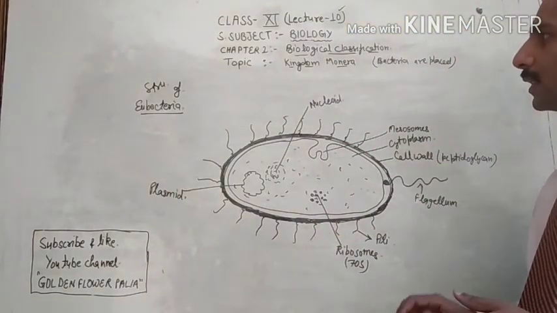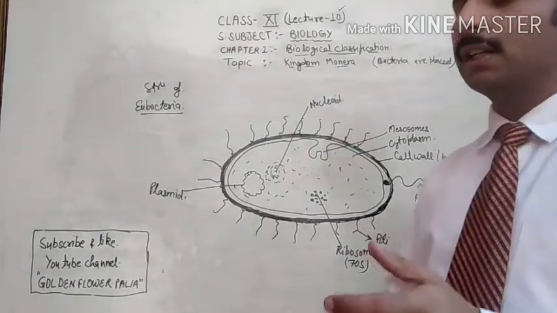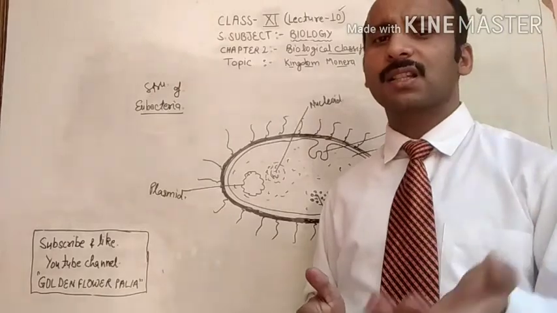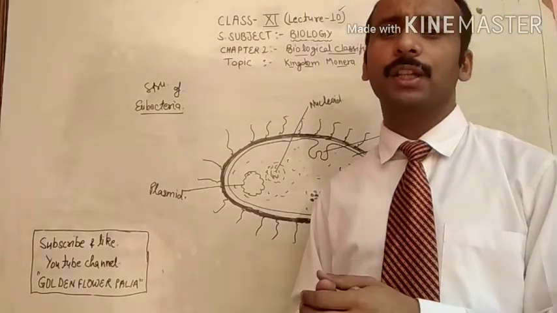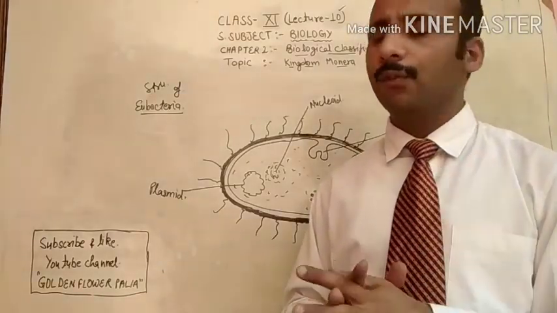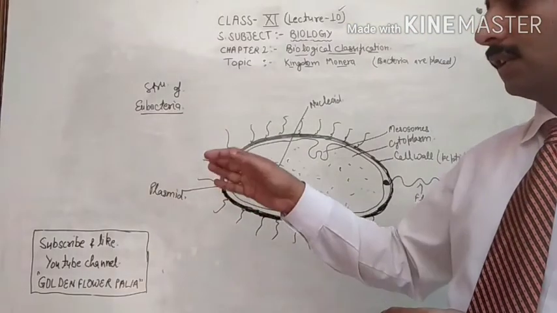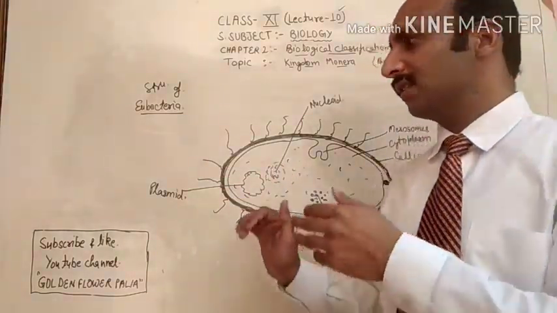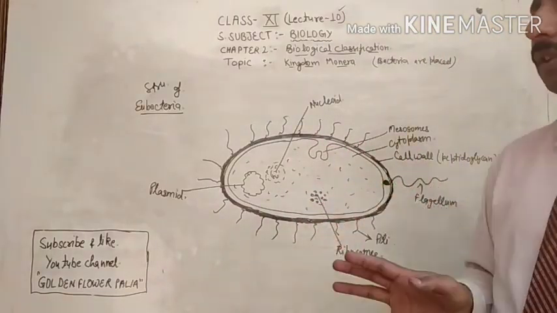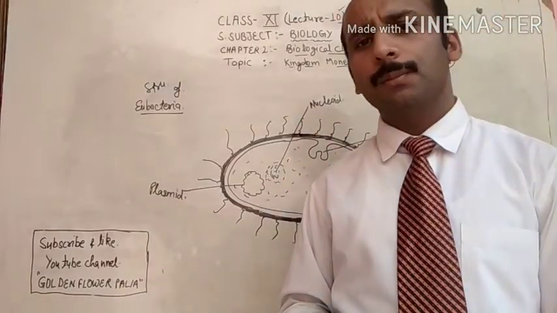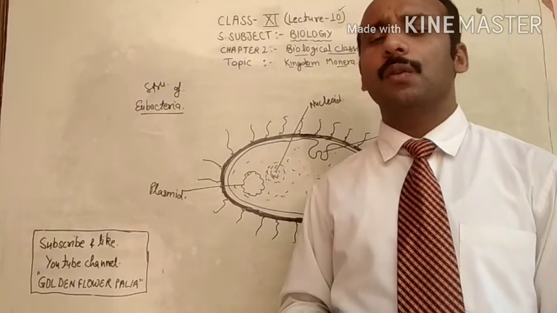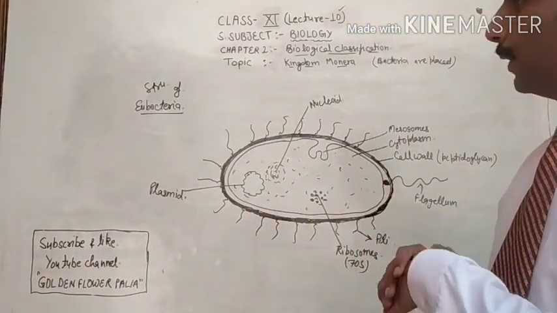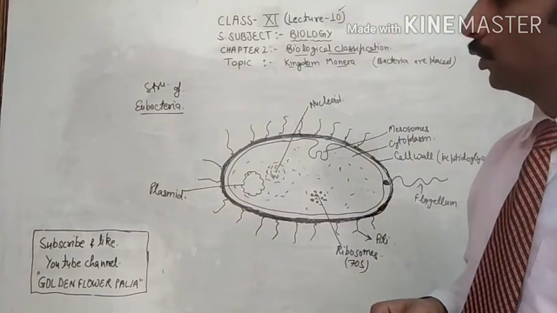I hope this topic is clear to you. Kingdom Monera, what kind of organisms are placed? Kingdom Monera topic remains. In the next video we will discuss Kingdom Monera in detail, about the detailed structure. Already I have given you the types of bacteria, and you can prepare notes with the help of this diagram and the PDF file which is given to you in your WhatsApp group.